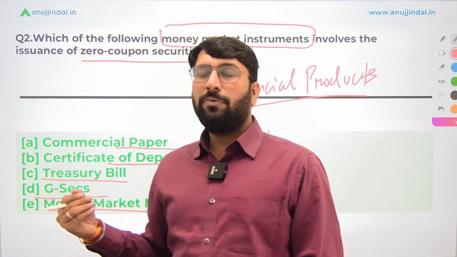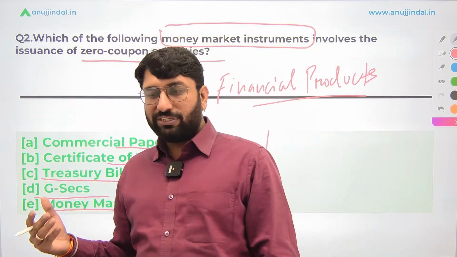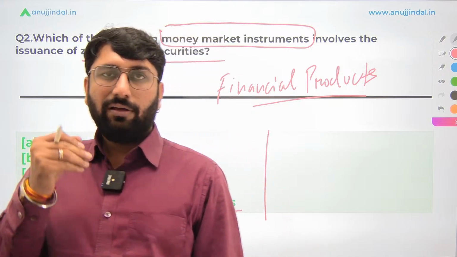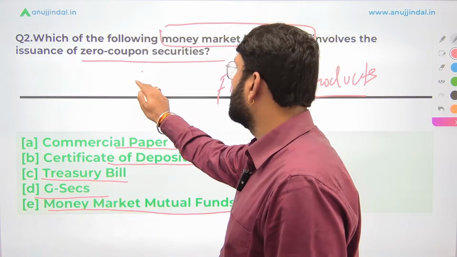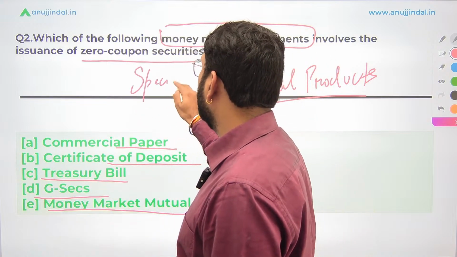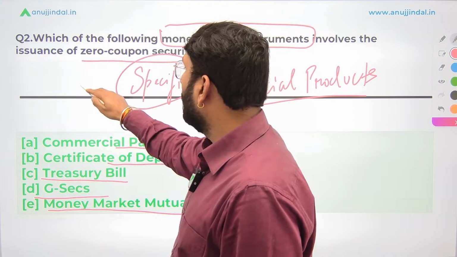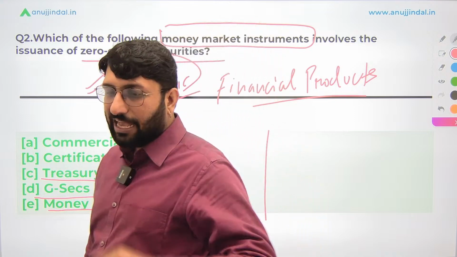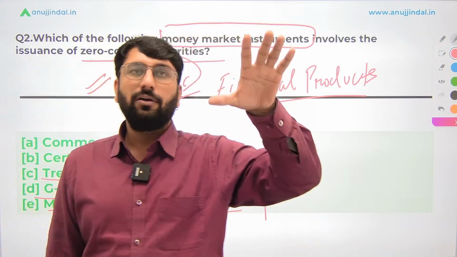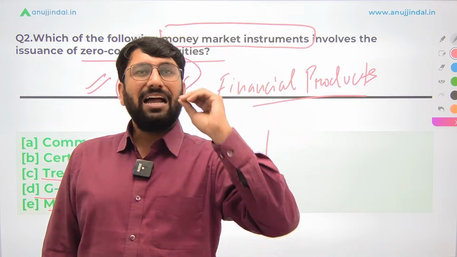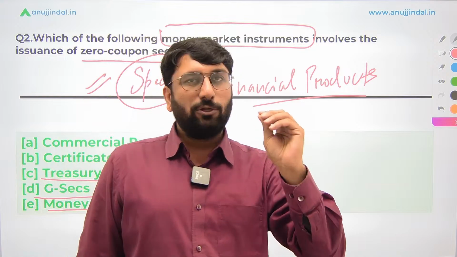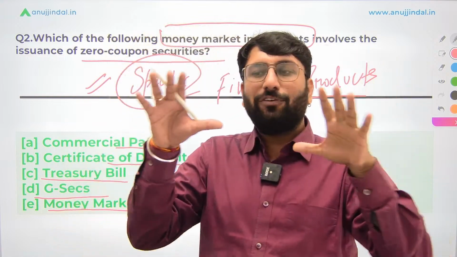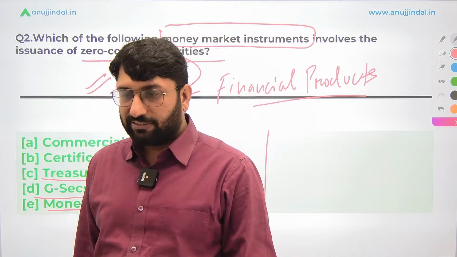And always remember, there are going to be some overlapping options, there are going to be some confusing questions and confusing options also. So just make sure that you're giving a very specific answer. One could be a generic answer, the other one could be a specific answer. Always go for specific pointers. For example, one element is bond, okay? The second element is a specific type of bond. It can be a kind of a zero coupon bond, it can be a type of a zero coupon security as well. So always go for specific answers rather than generic answers, okay?